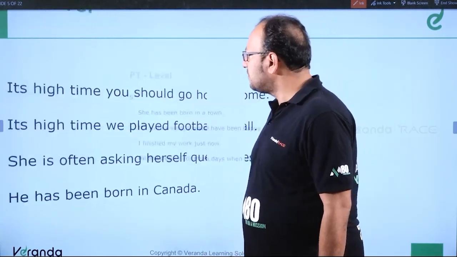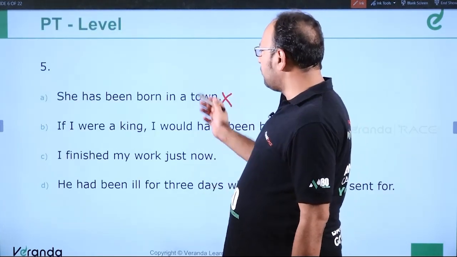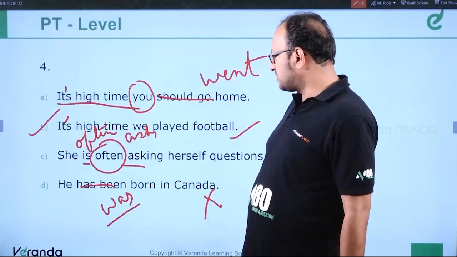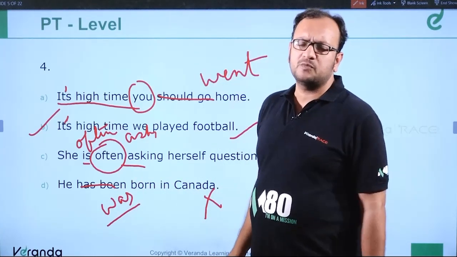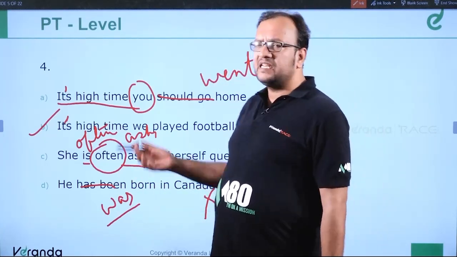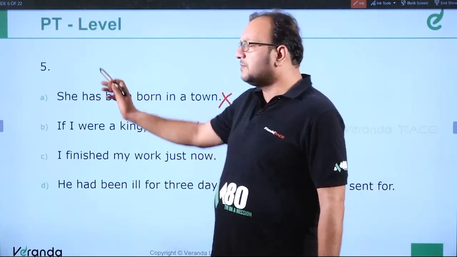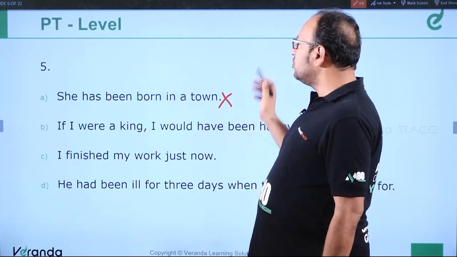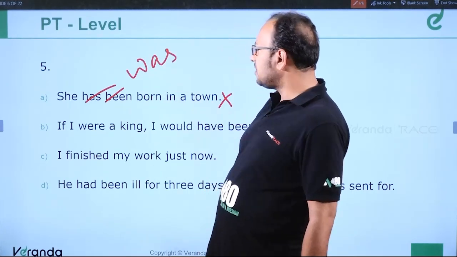Moving ahead to question number 5. She has been born in a town. Wrong. It should be she was born in a town. Okay, let us go to the previous slide once again. If you go to the 4th question, he has been born in Canada should be he was born in Canada, because it should be simple past, because it's an event that has happened in the past. Clear? Moving ahead to question number 5. Similar to the last question, she has been born in a town should be she was born in a town. So this sentence is incorrect.